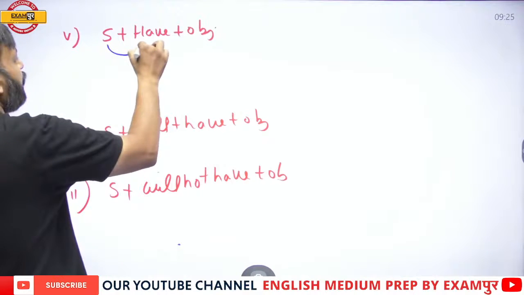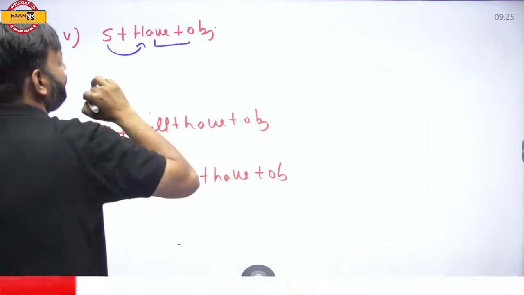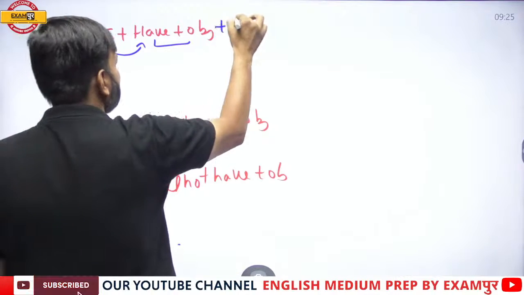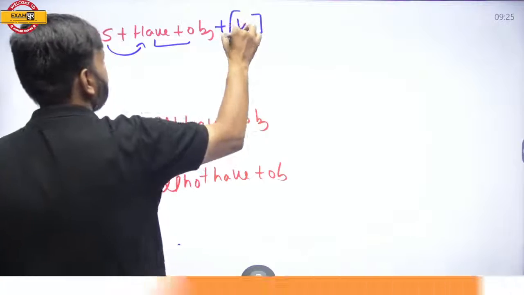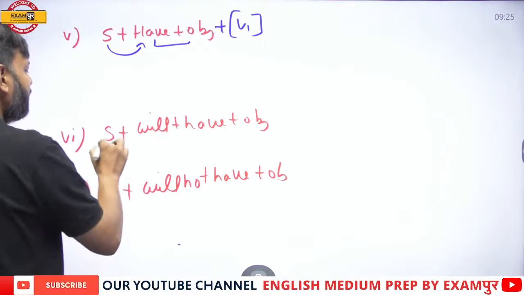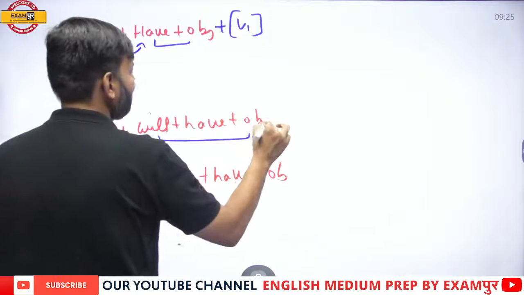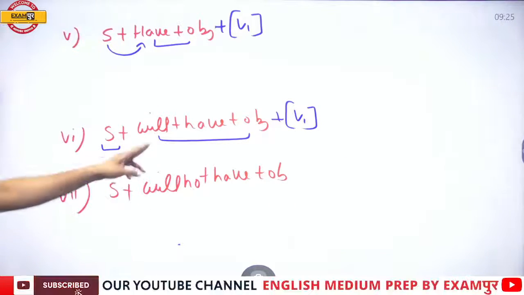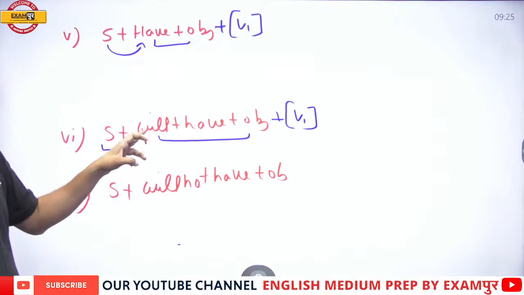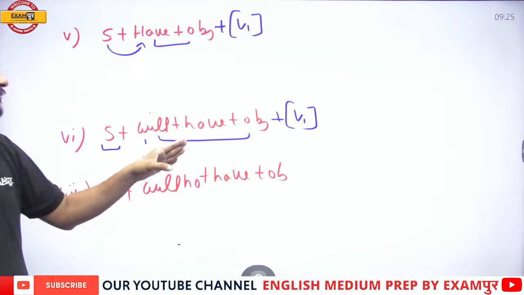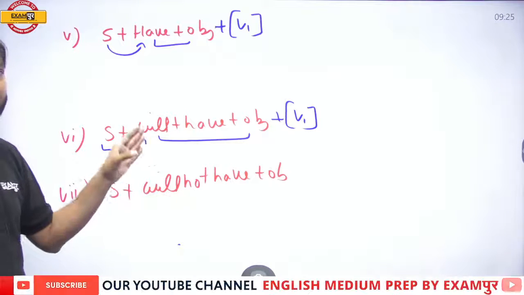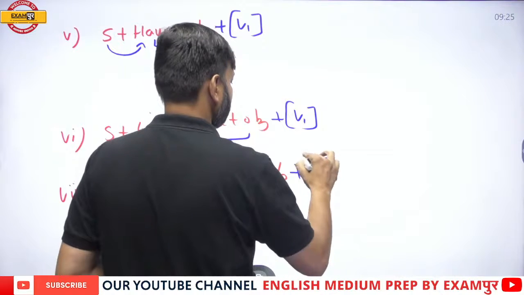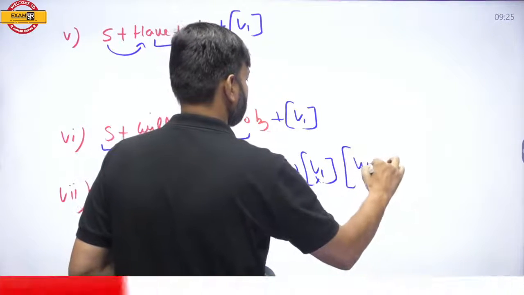If a subject is followed by have plus object, it generally takes a bare infinitive. And if a subject is followed by will have plus object, it also takes a bare infinitive. But the negative version, will not have, is not followed by the first form of verb, it is followed by a gerund.